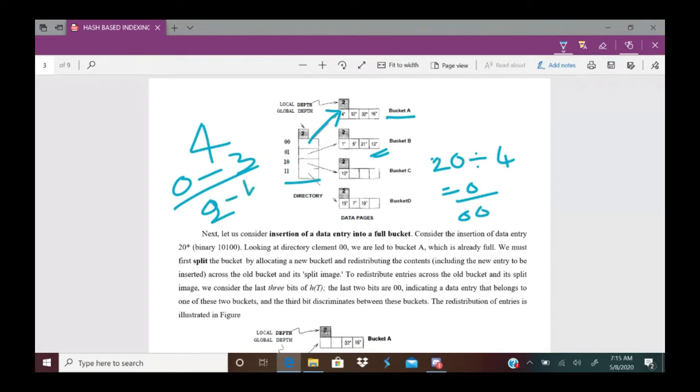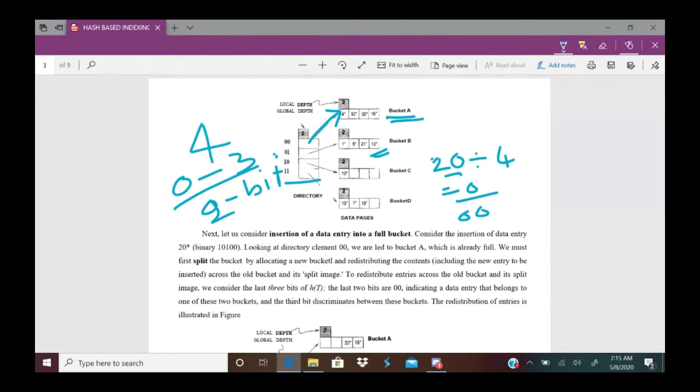But here insertion of 20 causes a split of this bucket, because more than 4 records are there and it is not sufficient. So you have to consider 3-bit patterns. It means the bucket directory is full.